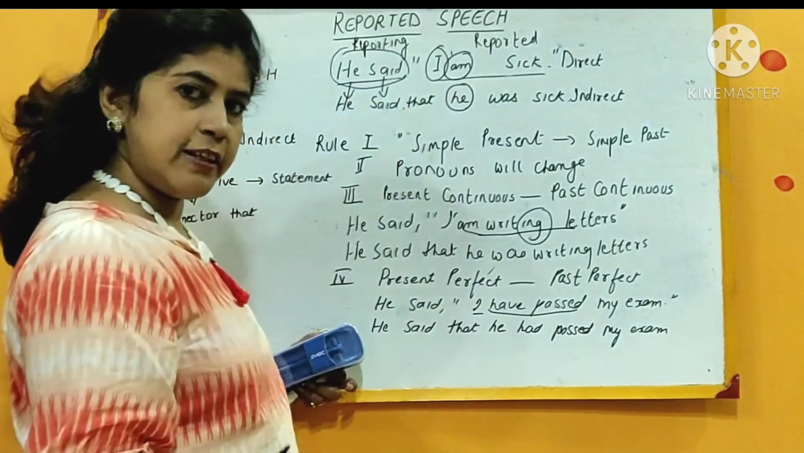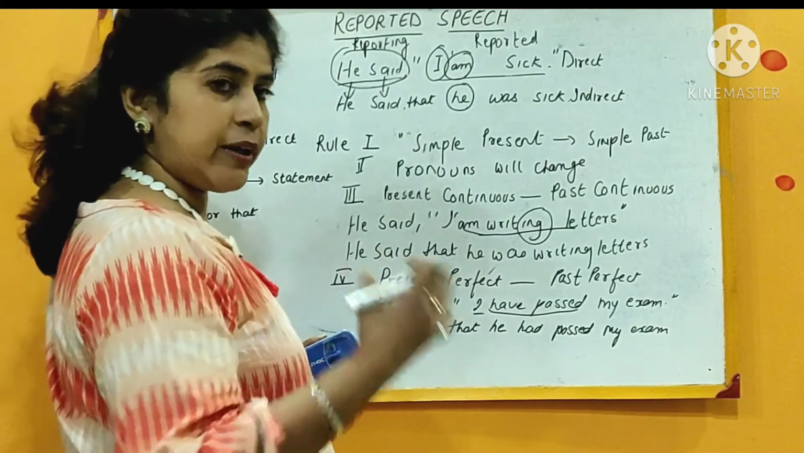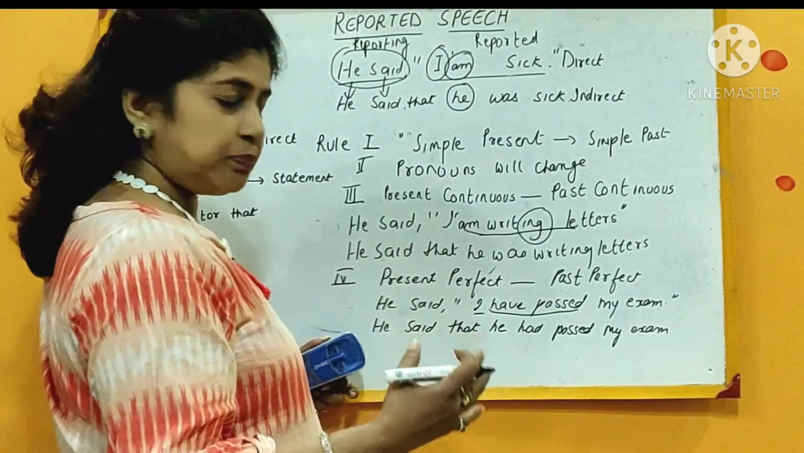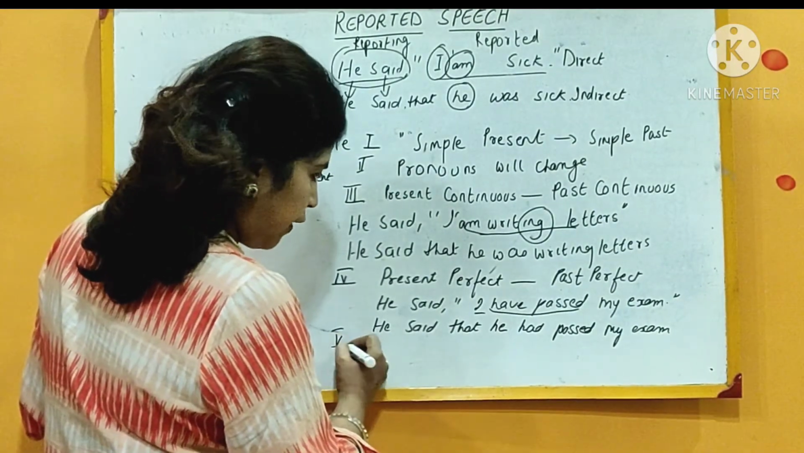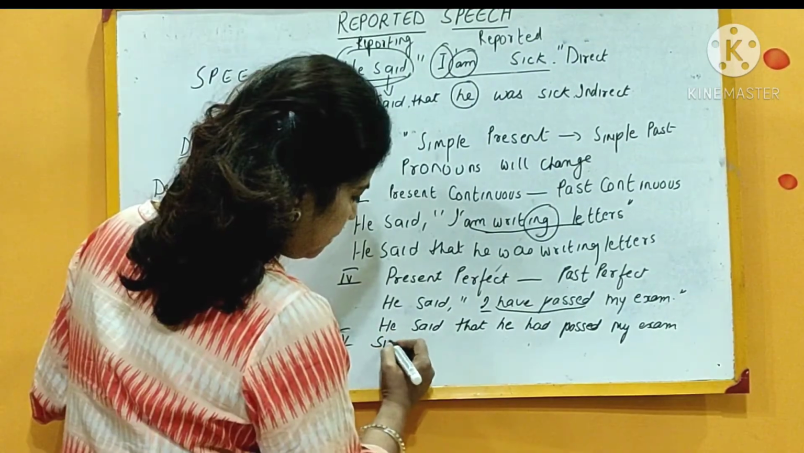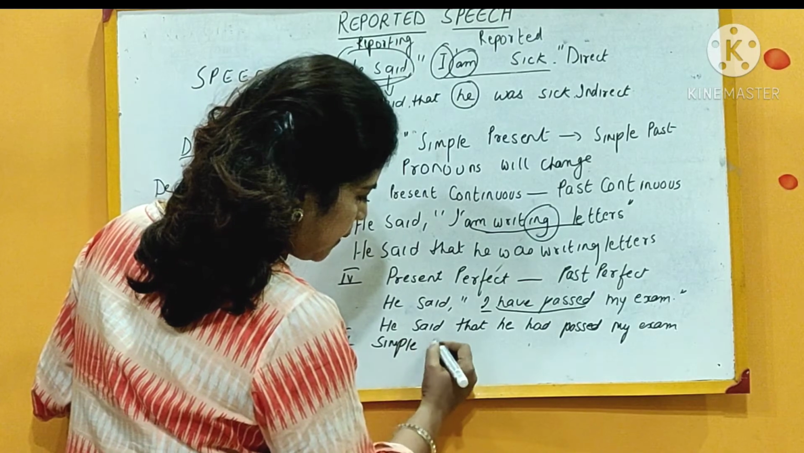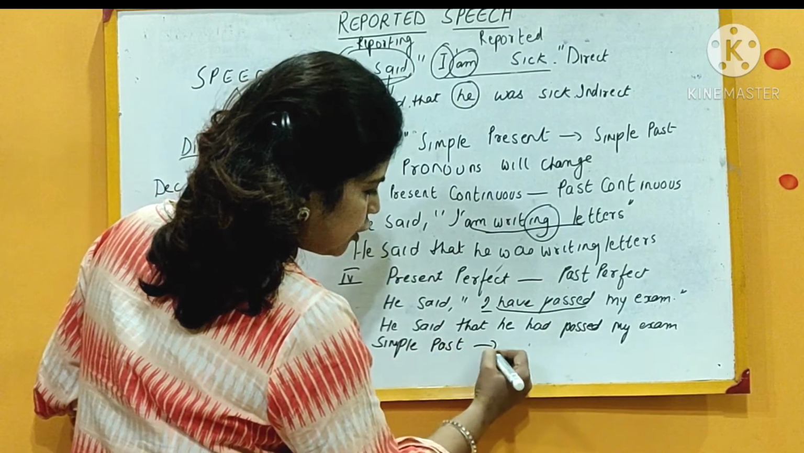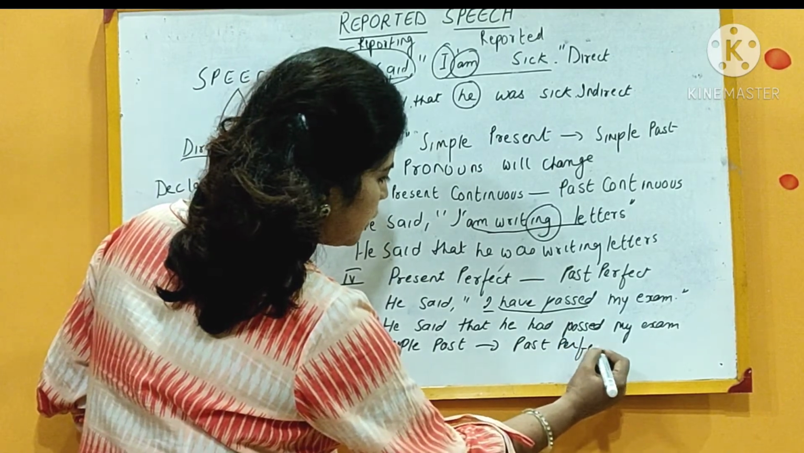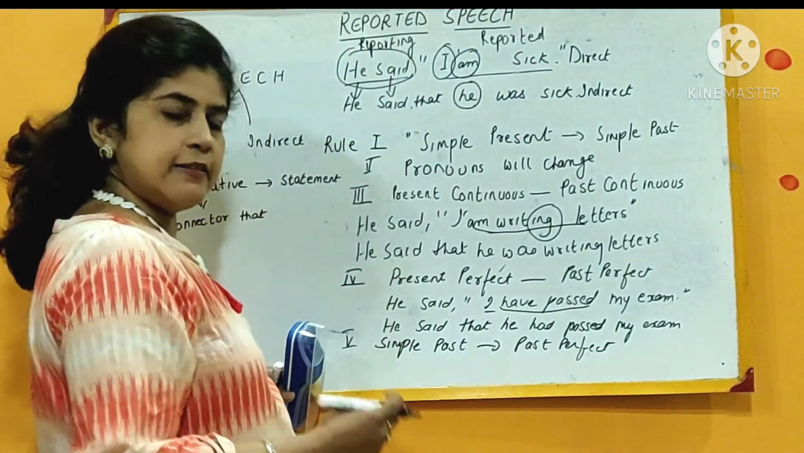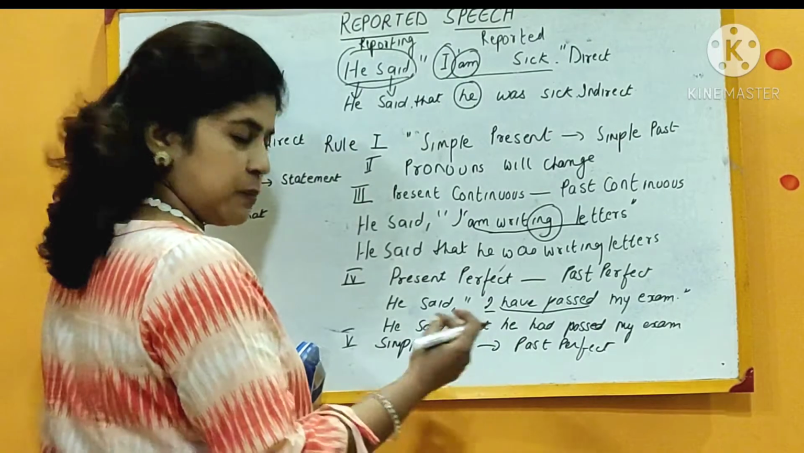I hope this thing is clear. This part is clear up till now. Whatever I have taught you, it is clear. Now we are coming to the fifth rule. The fifth rule is saying simple past tense will change to past perfect. So this rule is saying that simple past tense will change to past perfect.